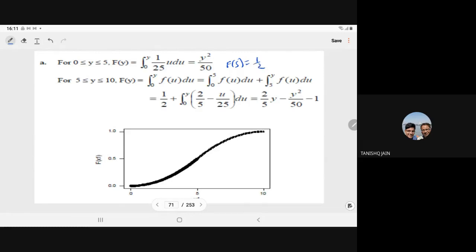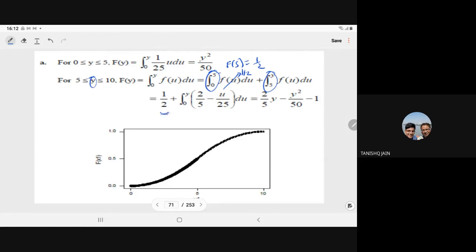So when we have 1 by 2, it means that when y is between 5 and 10, you have to integrate from 0 to y of f(u) du. So 0 to 5, 5 to y. In this case, you do not have to check the first integration; directly you can write it as 1 by 2.